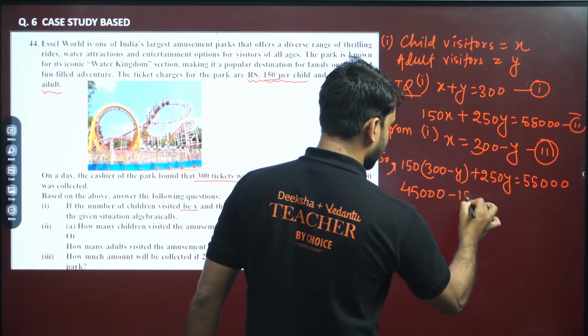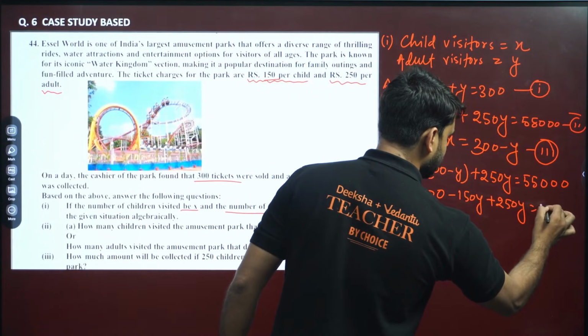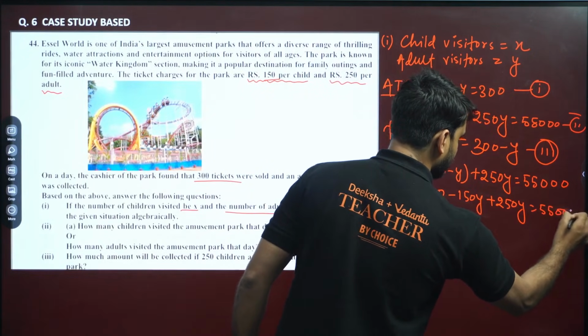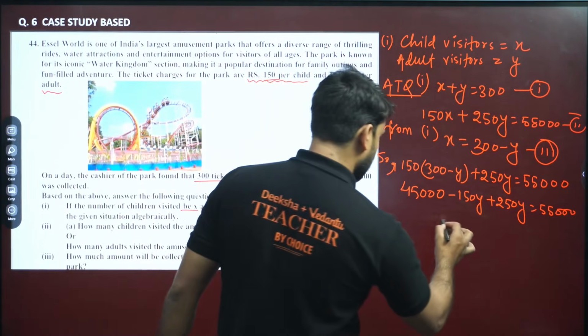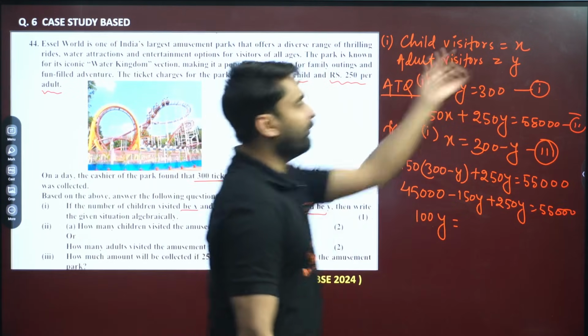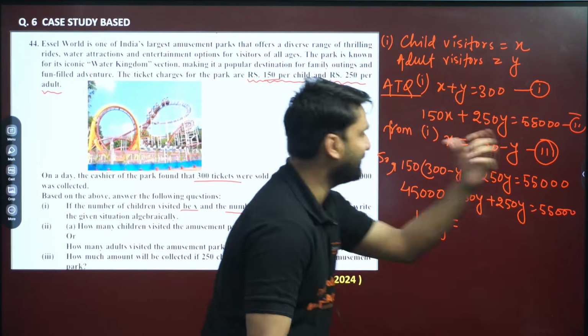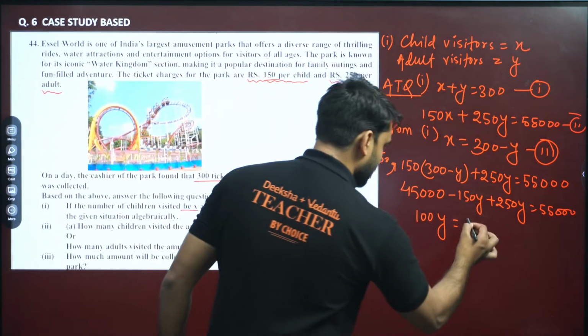Minus 150 into Y will be 150Y, plus 250Y equals 55,000. So minus 150Y plus 250Y, we can write 100Y. This 45,000 will go there and 55,000 is already there. So can we write 55,000 minus 45,000?